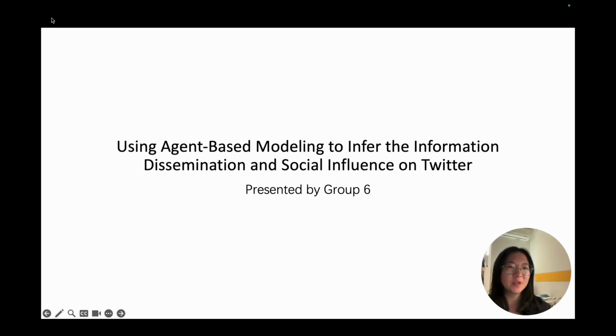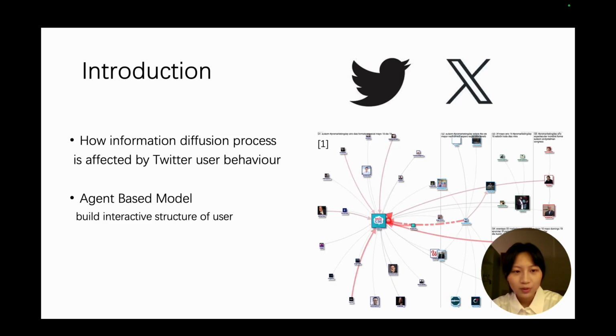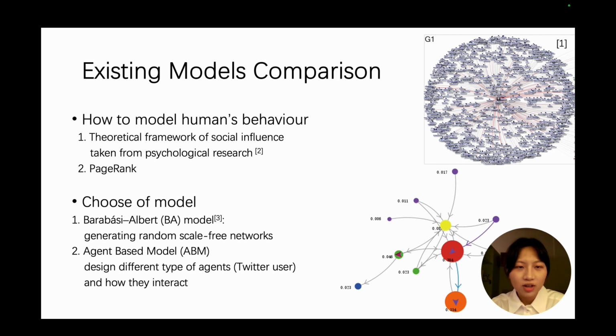We are using an agent-based model to infer the information dissemination and the social influence on Twitter. Our group project is about how the information diffusion process is affected by Twitter user behavior, and we will use ABM as our method to build the interactive structure of users. Compared to previous models, we use the PageRank algorithm rather than psychological theories to model human behavior. Also, we choose ABM rather than the BA model, so we can design the type of agent and their interaction.